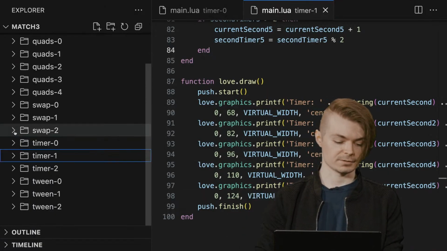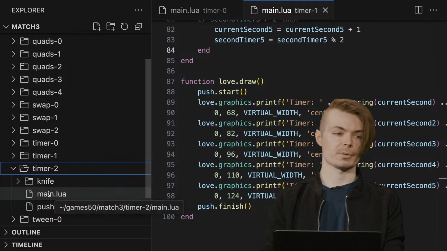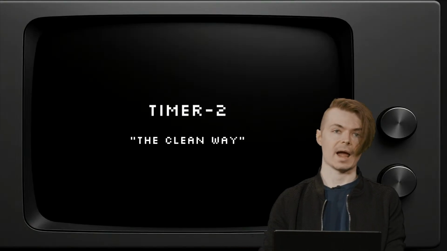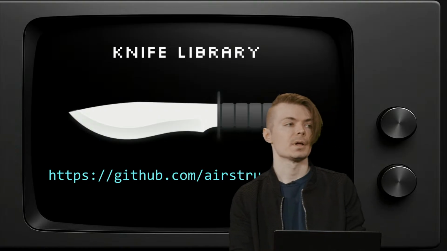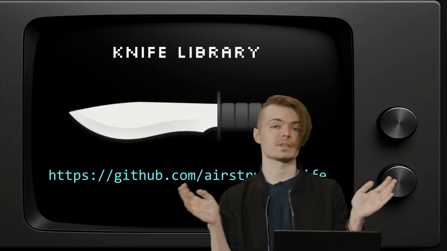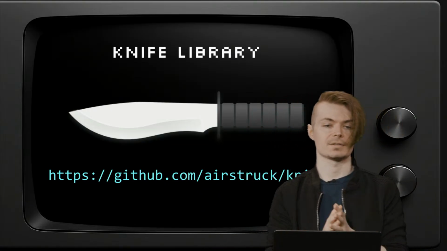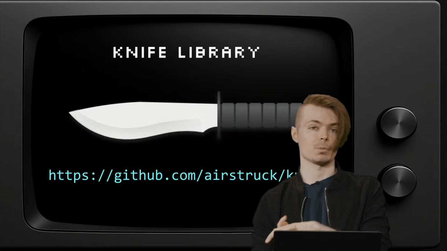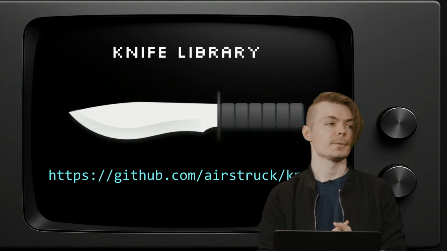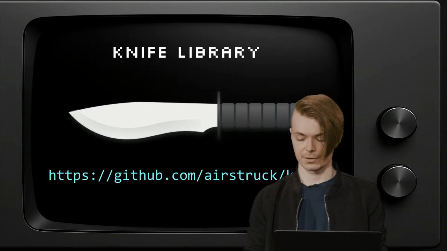It's always going to be subjective. But let's go ahead and open up timer 2. But before we do that, let's talk about how we're going to do it. There's a library in this ecosystem. You could get something similar, analogous to this, in many different environments. In particular, what we're going to be looking at is similar to a lot of what happens in the web world or the JavaScript world. This library is called Knife, but you could even make something like this yourself if you wanted to.